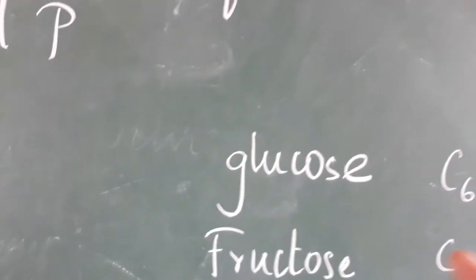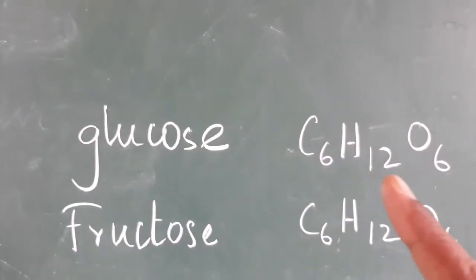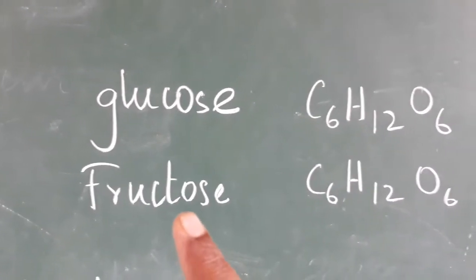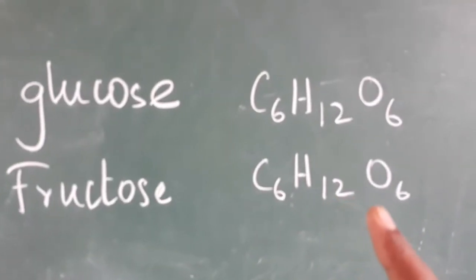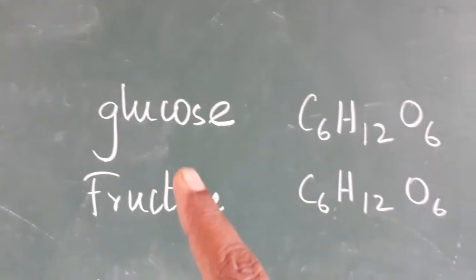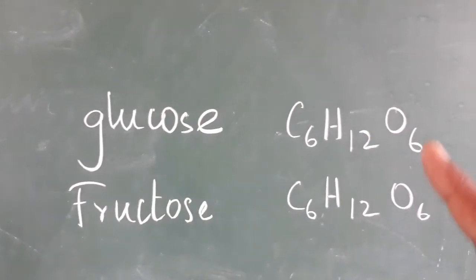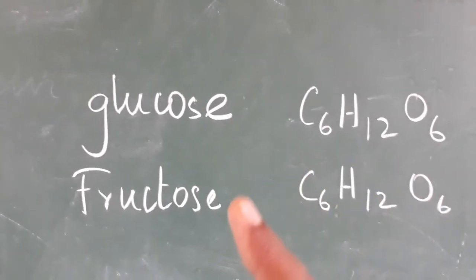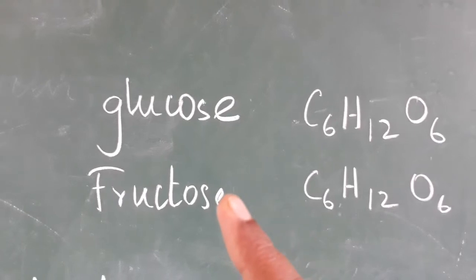Now glucose. What is the formula for glucose? C6H12O6. Then fructose. The fructose formula is also C6H12O6. Both have the same formula, but the names are different. How can you differentiate them? The structure is different. What the difference between the structures is, we are going to study in this lesson.